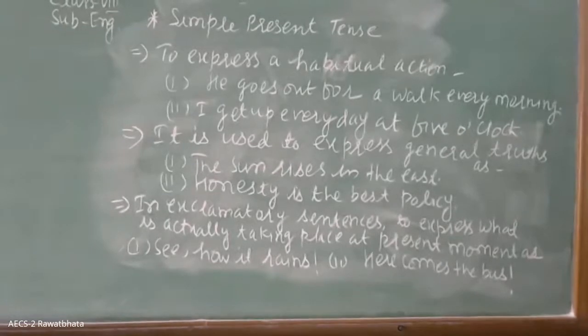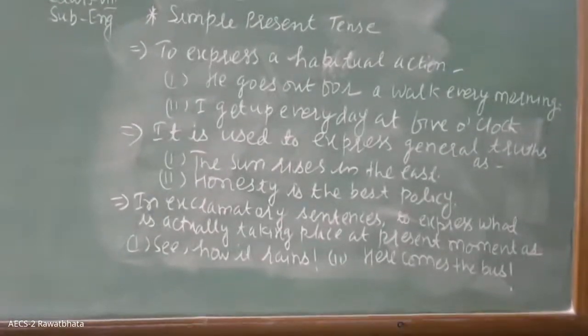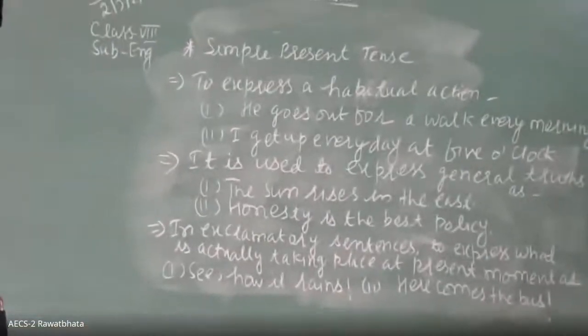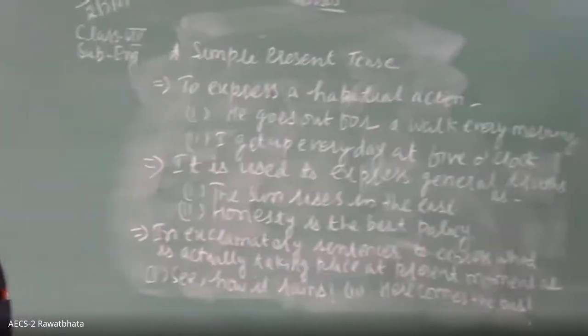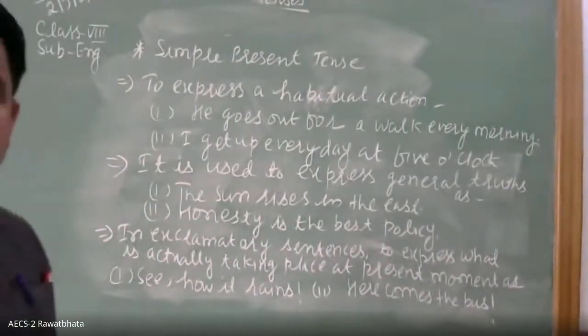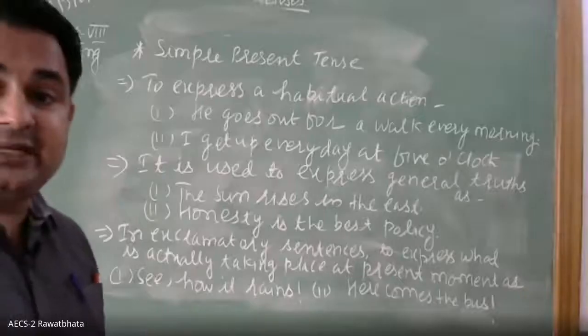Exclamation mark is there. Here comes the bus. Exclamation mark is there. Okay. So all of you have written. Yes, Rajab, complete it.